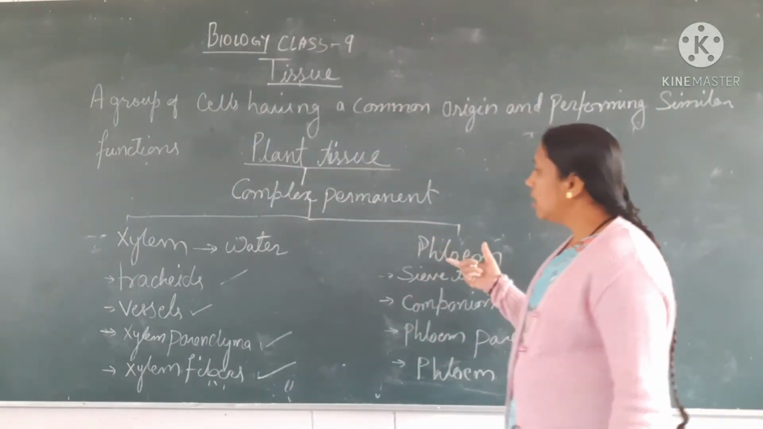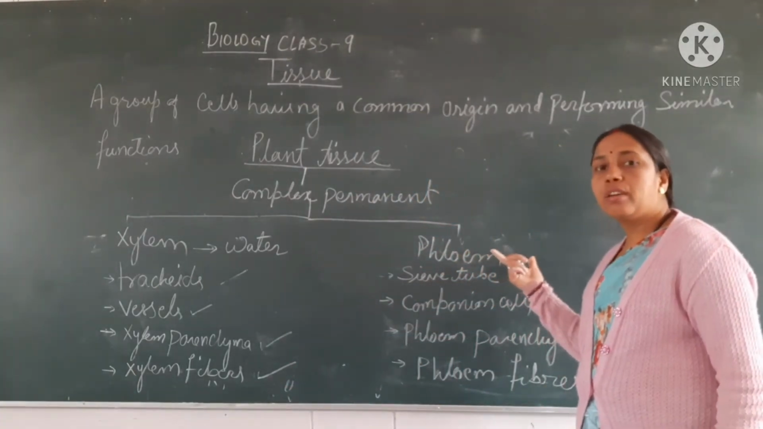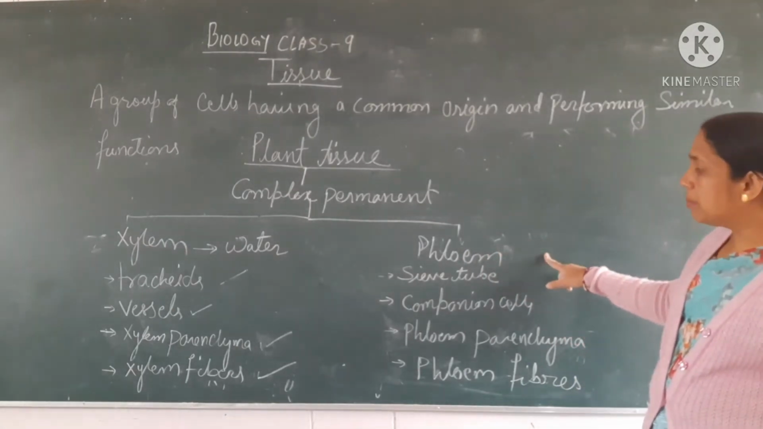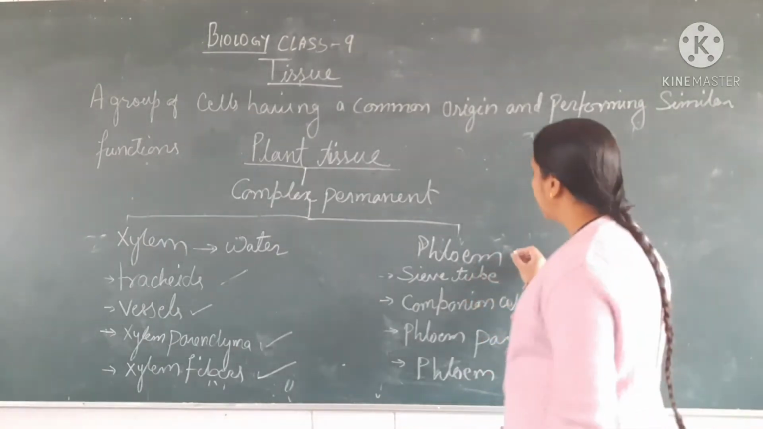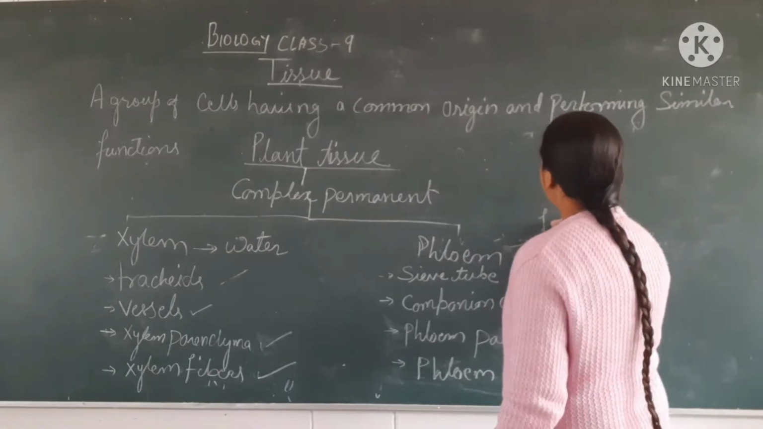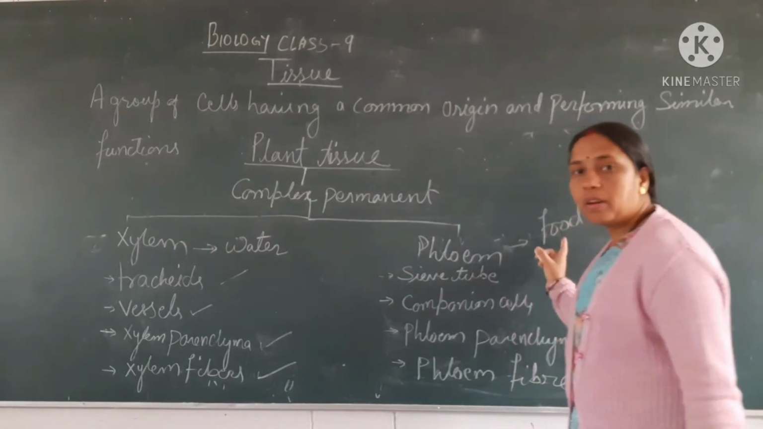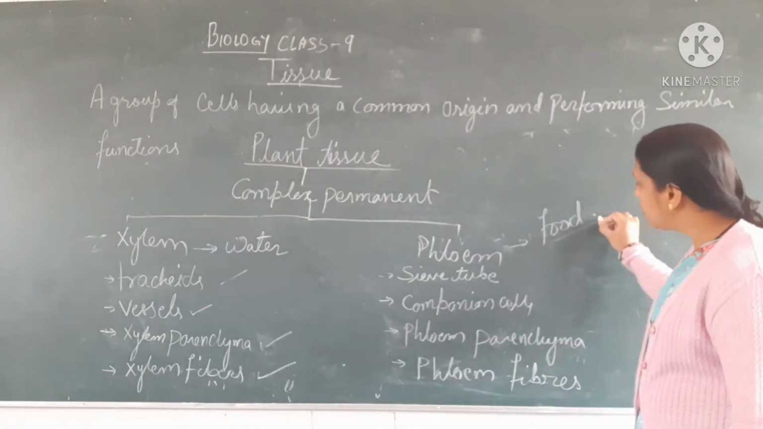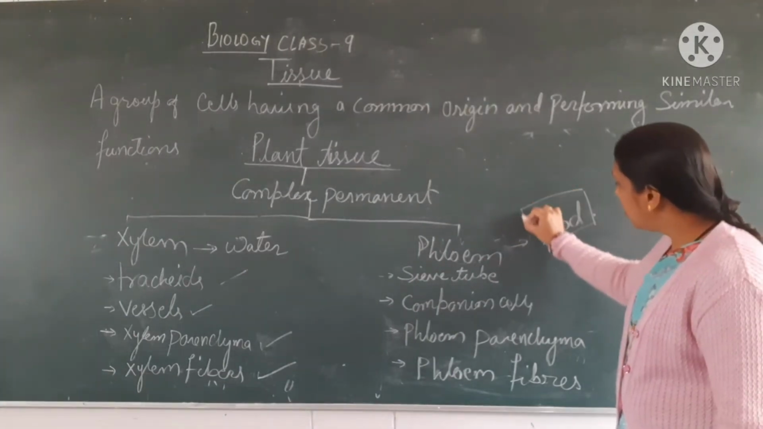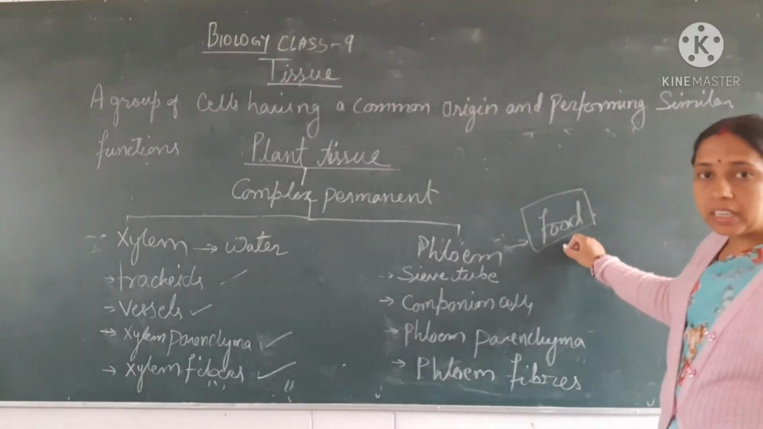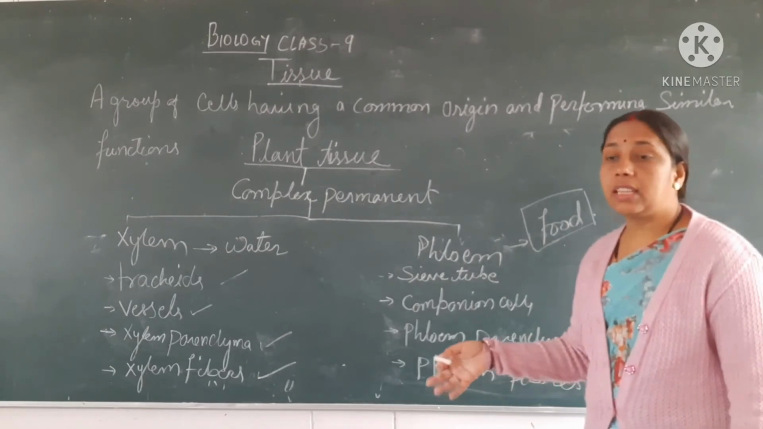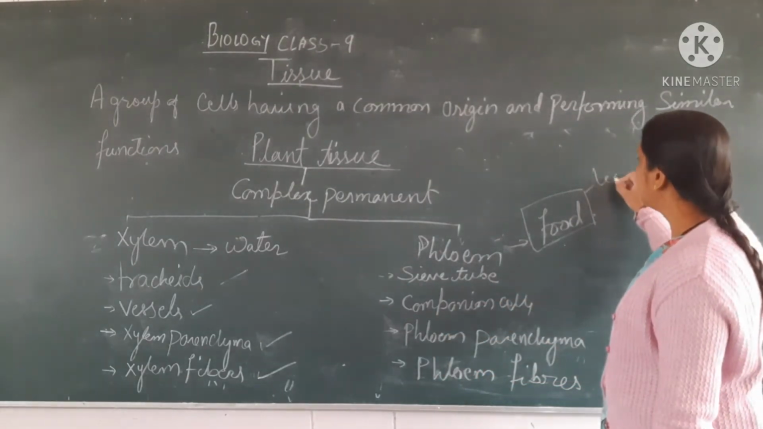Okay, the next complex permanent tissue is the phloem. Now phloem is responsible for transport of food. Now from where is this food formed? Which part of the plant? The kitchen of the cell, that is the leaves.